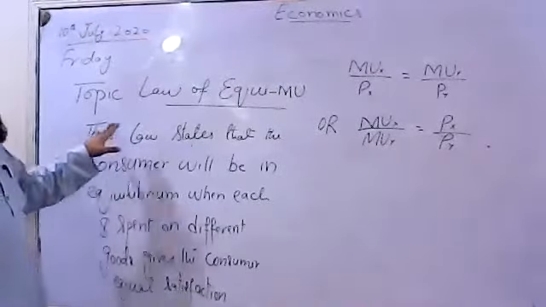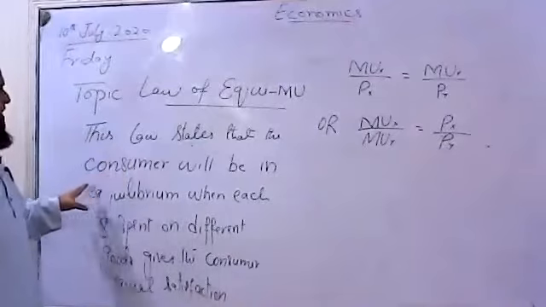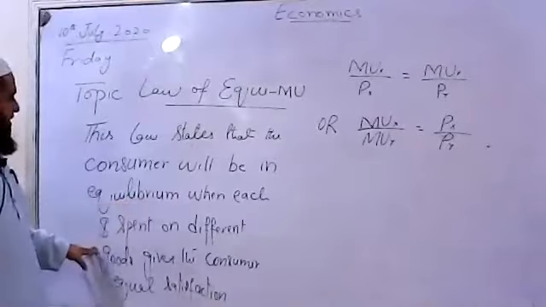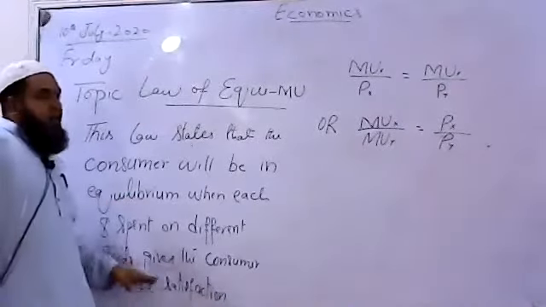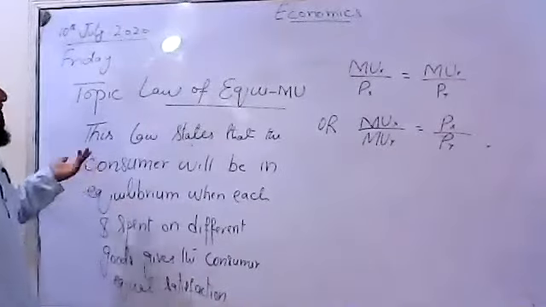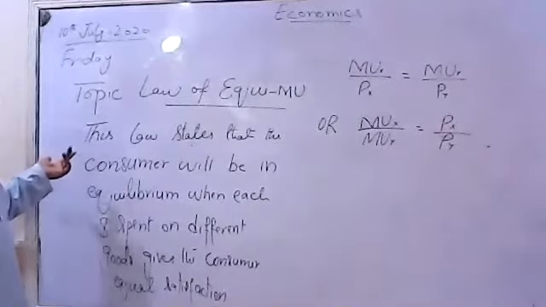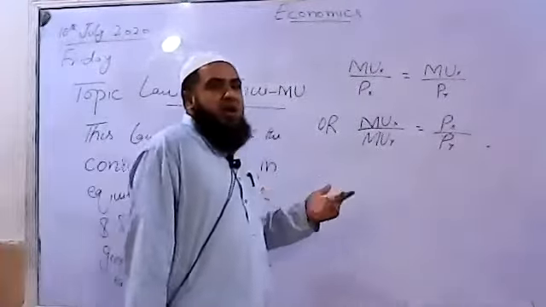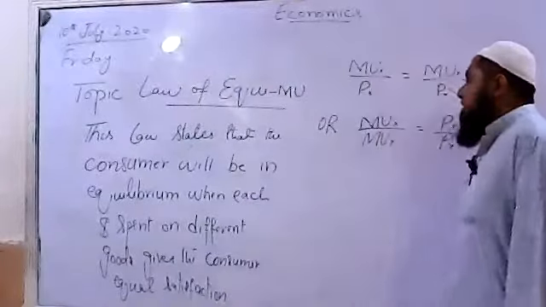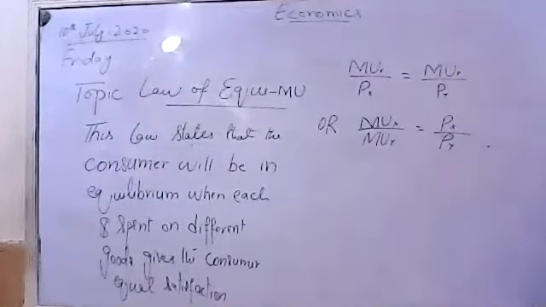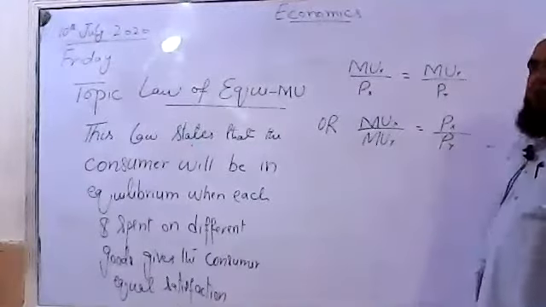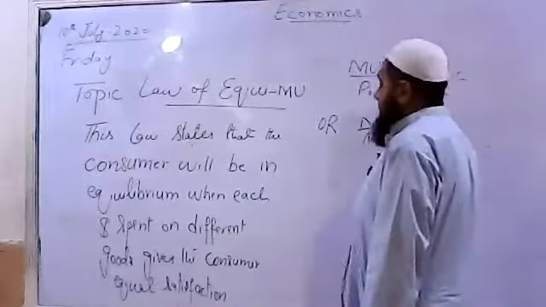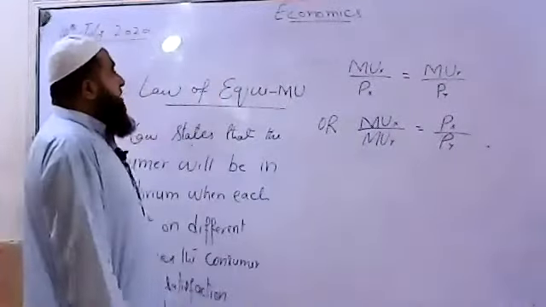So this law states that the consumer will be in equilibrium when each dollar spent on different goods gives the consumer equal satisfaction, that the utility of money is kept constant whether he spends more on commodity X or more on commodity Y, but each dollar spent will give the consumer equal satisfaction. Then the consumer will be in equilibrium whether he consumes 2 goods, 3 goods, or n number of goods. For simplicity, we take only 2 goods, X and Y.